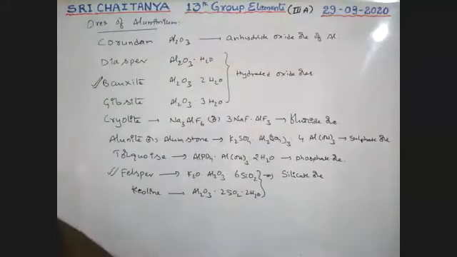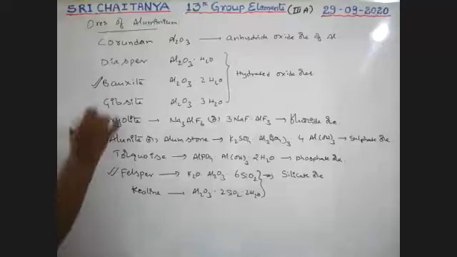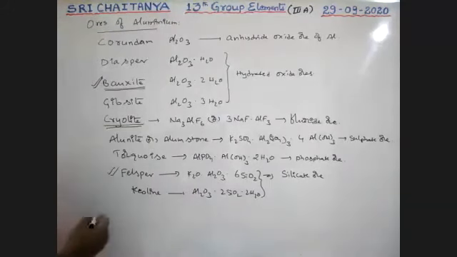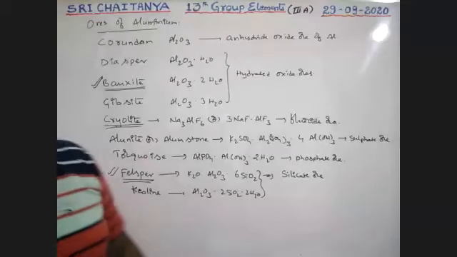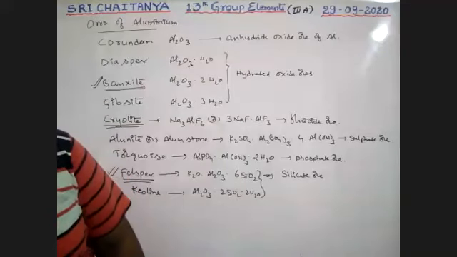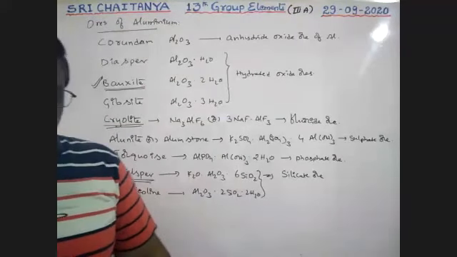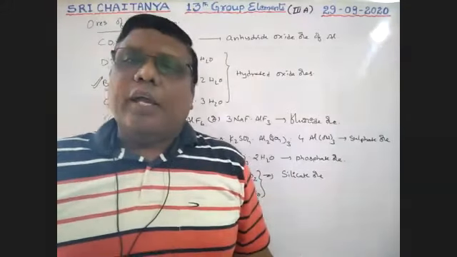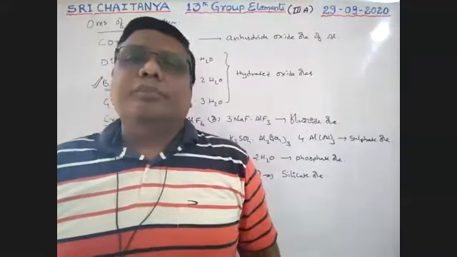So these are all important ores of aluminum. Among all these, the chief ore of aluminum is bauxite. We can extract aluminum from bauxite. Also important are cryolite and feldspar. Please keep in mind, these are very, very important: bauxite, cryolite, feldspar. These are the important ores of aluminum. So this is about ores of boron and aluminum.